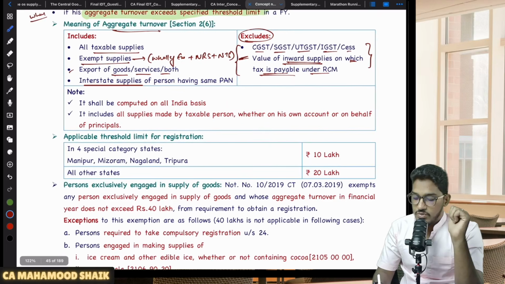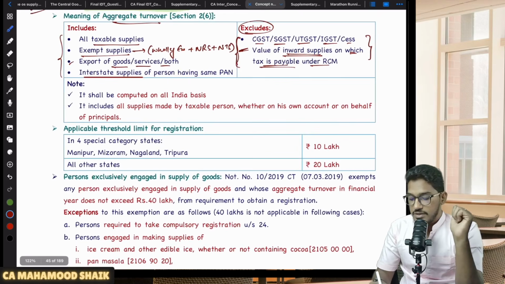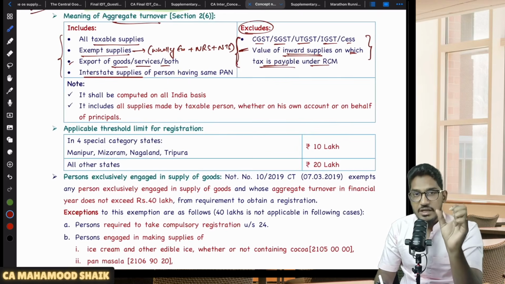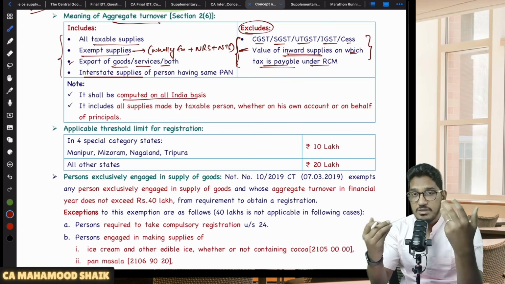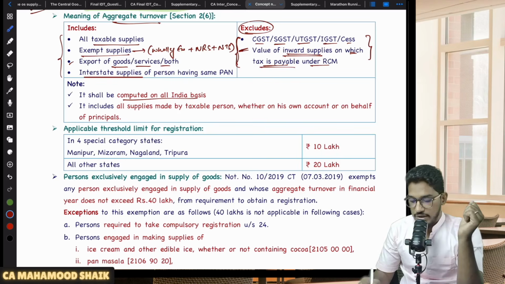Understood? So this is what you have to remember, what is included, what is excluded. And a few more things here. This aggregate turnover, when I say aggregate, it means total. Aggregate turnover should be computed on all India basis. On overall India basis, you have to calculate this turnover. If you are having multiple places of business in multiple states, you have to take the aggregated total turnover.